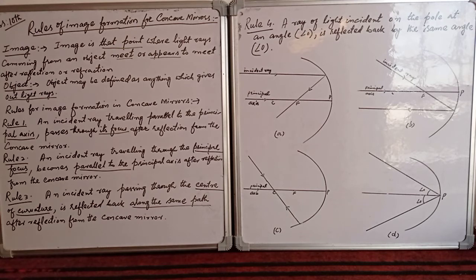Dear students, rule number three says that an incident ray passing through the center of curvature is reflected back along the same path after reflection from the concave mirror. So rule number third states that if an incident ray is striking the concave mirror and this ray is passing through the center of curvature of this mirror, this ray is reflected back along the same path.